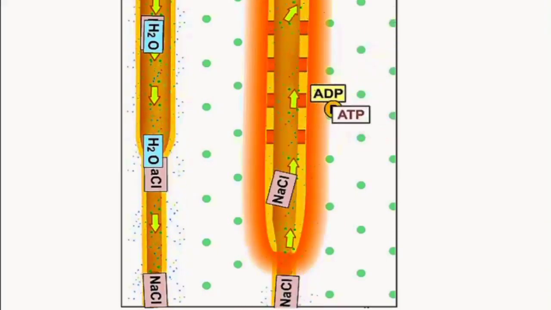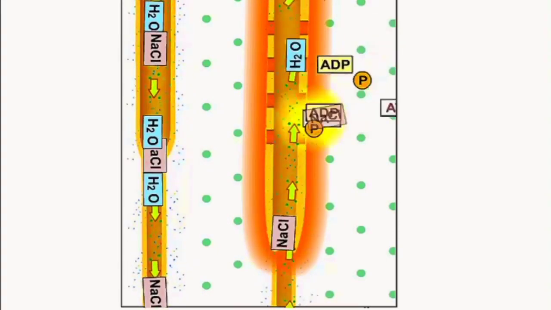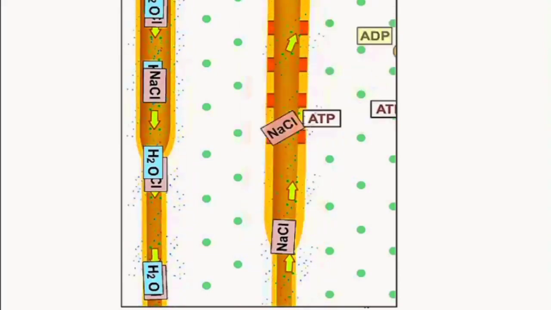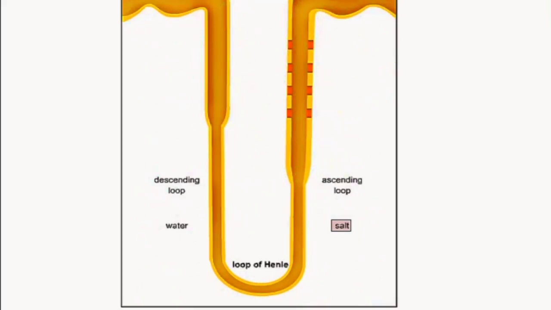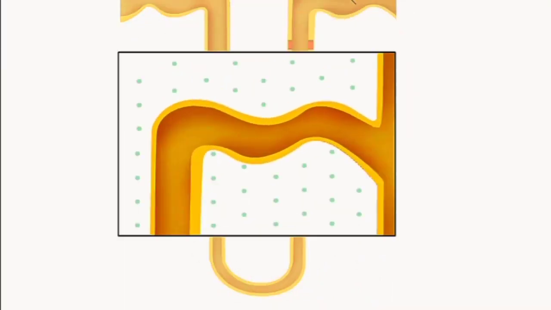Additional salt continues to leave the filtrate there, but only by active transport from the cells in the wall of the loop. The distal tubule is the site of the active tubular secretion of material from the blood into the filtrate, although tubular secretion occurs throughout the pathway of the filtrate and is especially active in this part of the nephron. Salt continues to be pumped out actively by the distal tubule. The movement of the salt creates an osmotic gradient that causes water to leave the tubule by osmosis. Material in the capillaries surrounding the nephron is actively pumped into the tubule and becomes part of the filtrate.